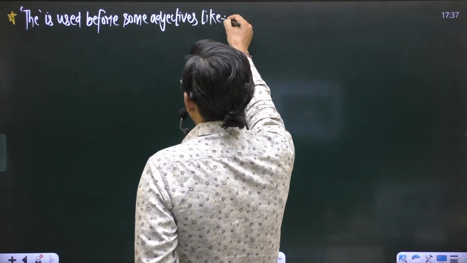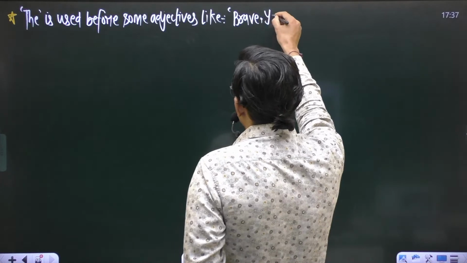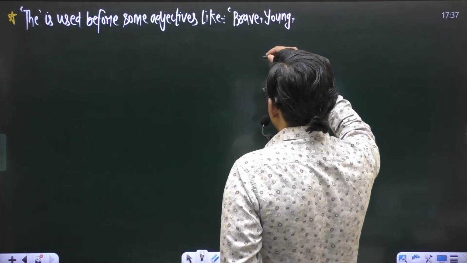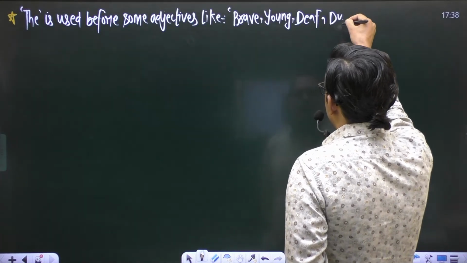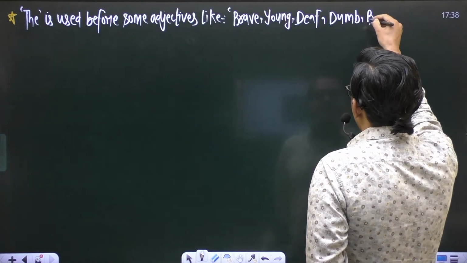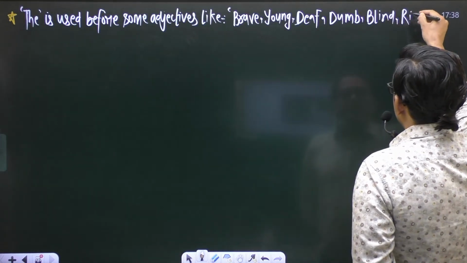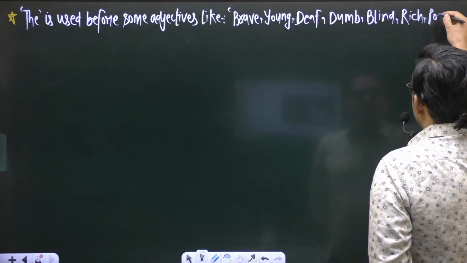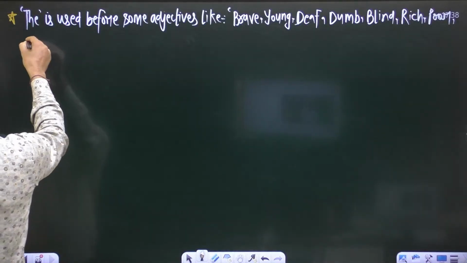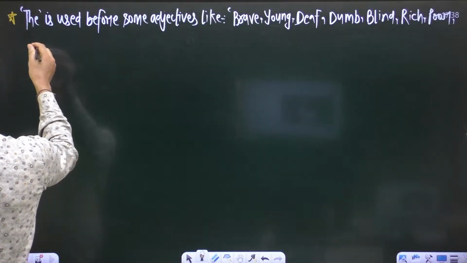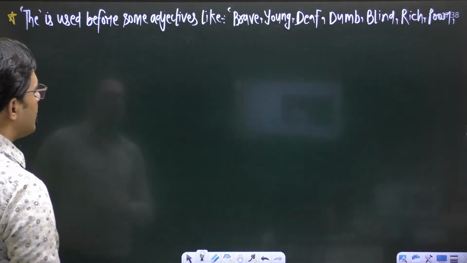Like brave, young, deaf, dumb, blind, rich, poor.